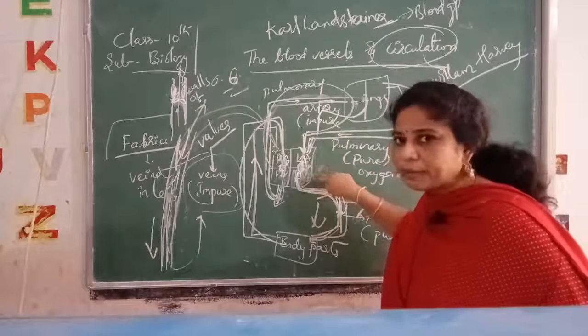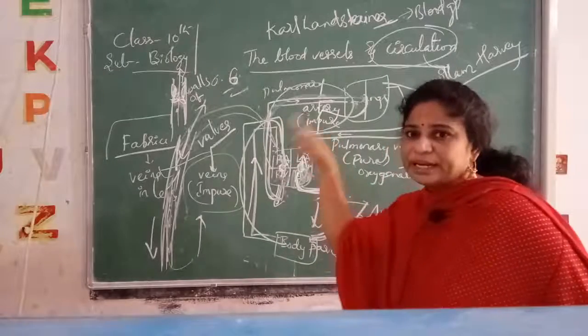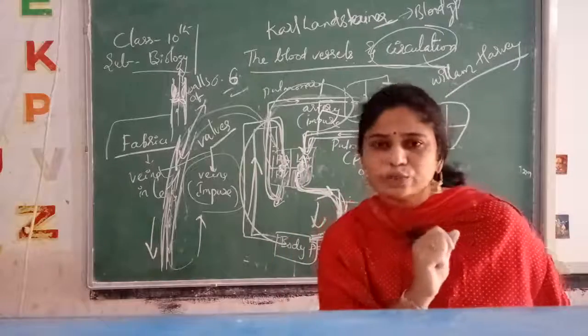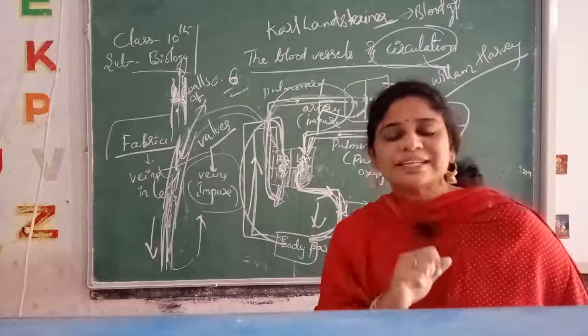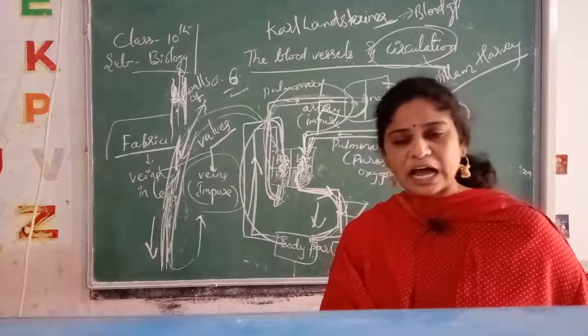For a single complete circulation, the blood moves through the heart two times. That's why we call the blood circulatory system a double circulation. This was also found by Harvey himself.